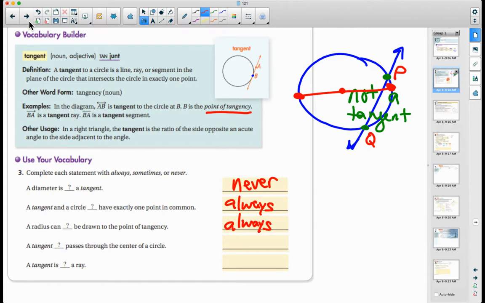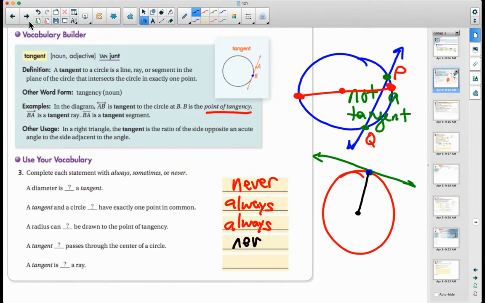We'll see that today, but what that means is that if I have a circle and a tangent drawn, and I take the center of the circle, I can draw a radius to that point of tangency. A tangent sometimes, always, or never passes through the center of a circle. It never will. It never goes through a circle. It only touches on the outside, or it touches the circumference at one point.